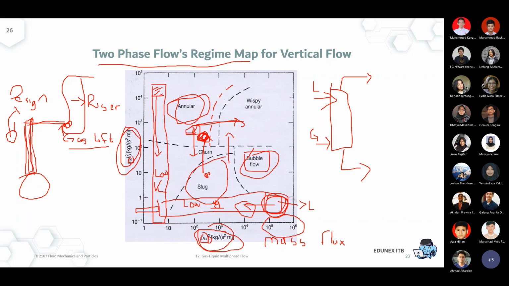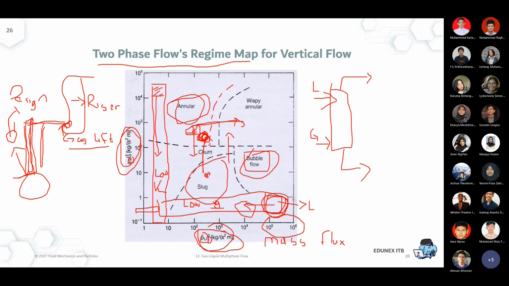Now I select the pipeline diameter that will give me somewhere in this region, for example. But then when the production is actually happening, there is a difference between the characteristic of the gas from well 1 and well 2. Then they drill another well with another characteristic, and future expansion and so on.